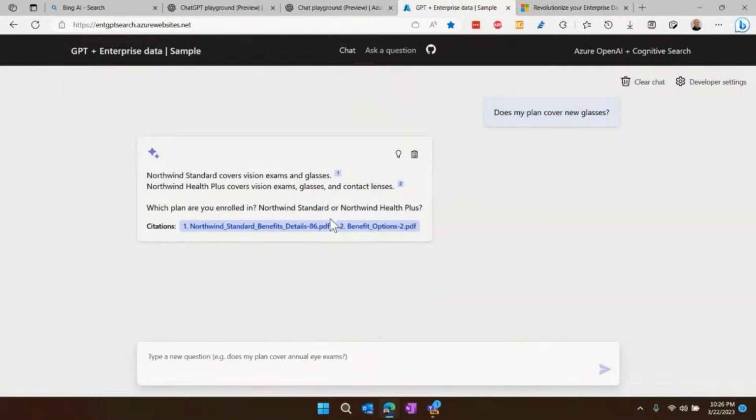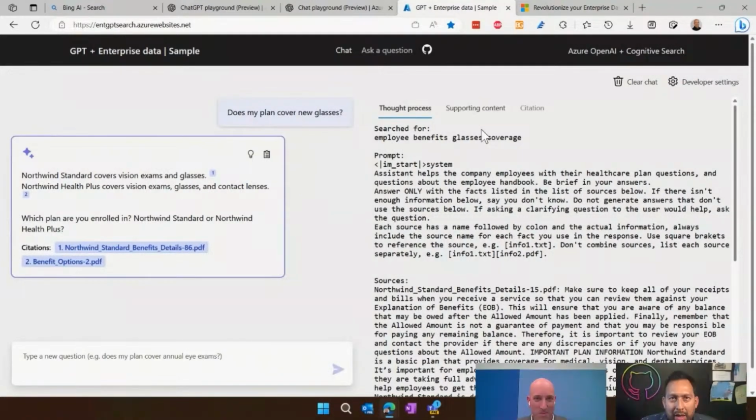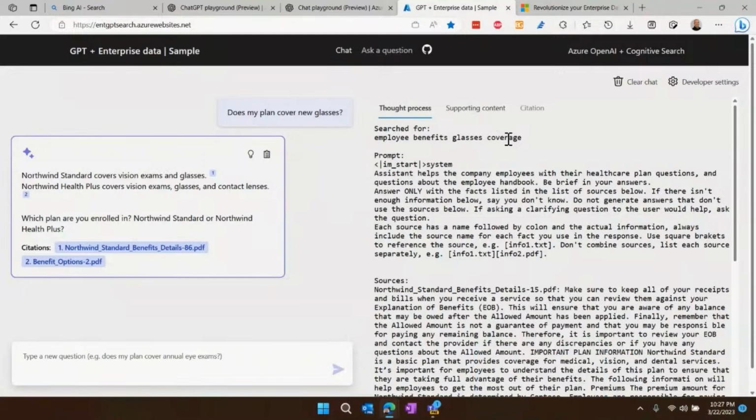What's really interesting here is if we look at, and this is maybe something I wouldn't show my employees, but I love this tab, the thought process. They call it the thought process. And so here's what it was thinking, so to speak, in informing this. So I asked this question up here, does my plan cover new glasses? And it didn't just send that straight to ChatGPT. And this is ChatGPT that's running behind this. But it didn't just send it straight to ChatGPT.